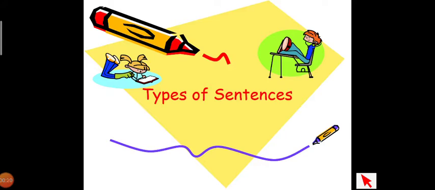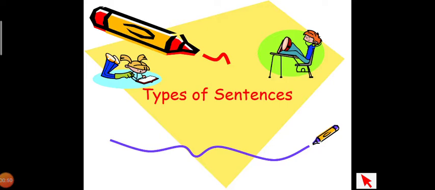The topic that I have selected for today's online session is types of sentence. We have seen types of sentence in our earlier section, but that was according to structure. This is another type of sentence, constructed on the way it expresses the meaning.